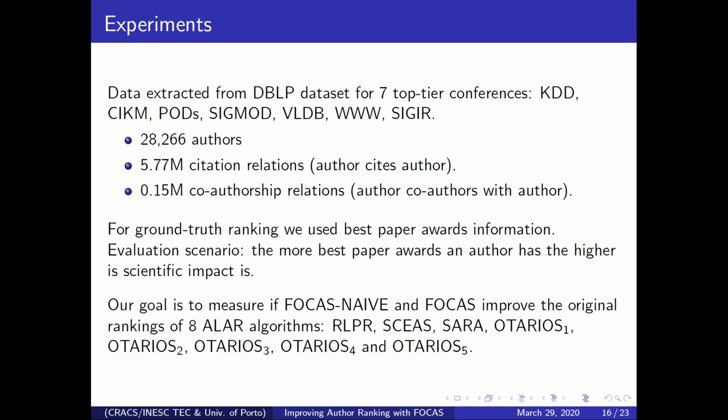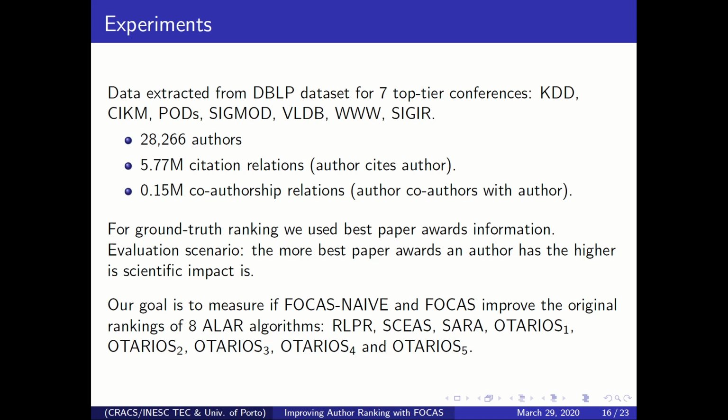Besides the networks, we also need some kind of ground truth ranking to validate our results. We used the best paper award information from these networks as the ground truth. The idea is that we want to rank higher the authors that have received the most best paper awards. Just keep in mind that the point of this test is not to define the best author ranking strategy, because that is not the point of FOCAS.